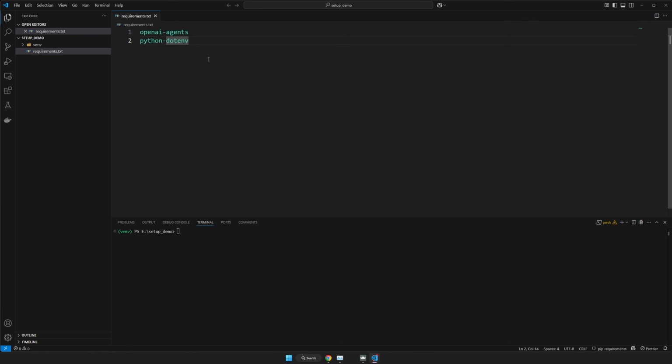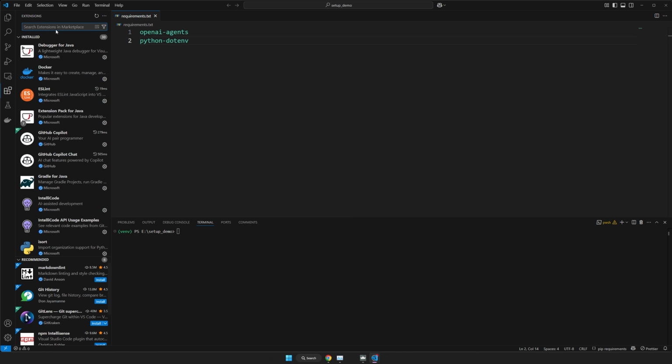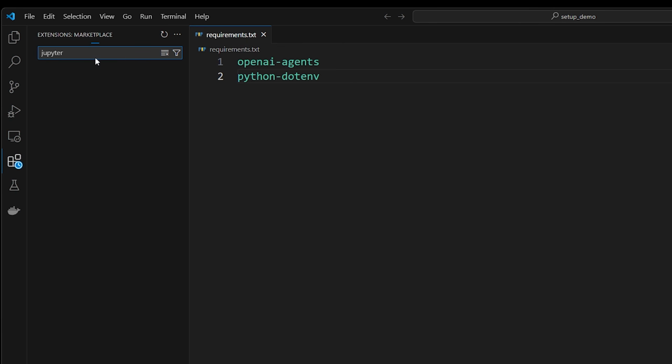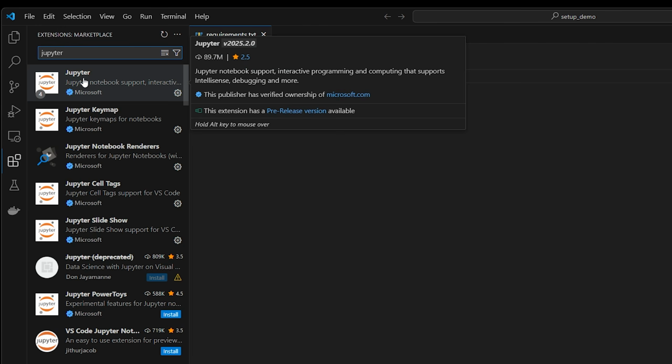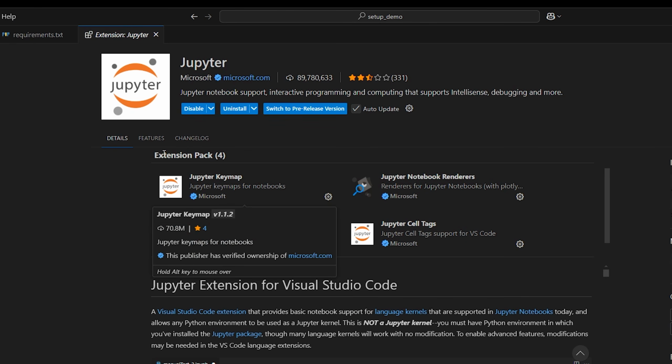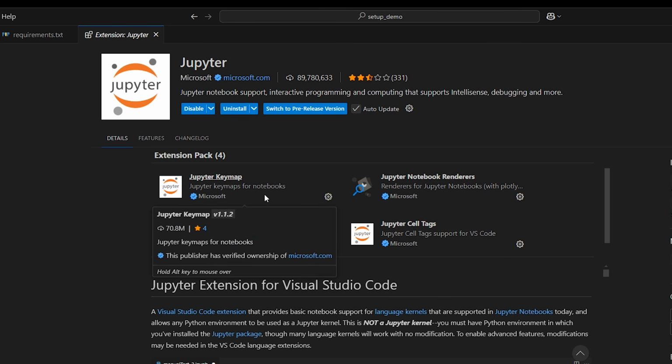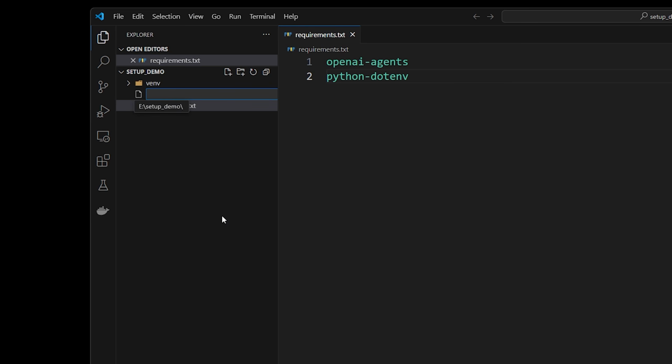Now let's go ahead and see how we can make a Python notebook. So first of all, within VS Code, there is an extension for this. It may not be installed already, so just go to extensions and then just search Jupyter. It's called Jupyter. So click Jupyter, and this is going to be essentially an extension pack of a bunch of different extensions that you can install. So just install it, and this will give you everything that you need. Okay, let's create our very first notebook.